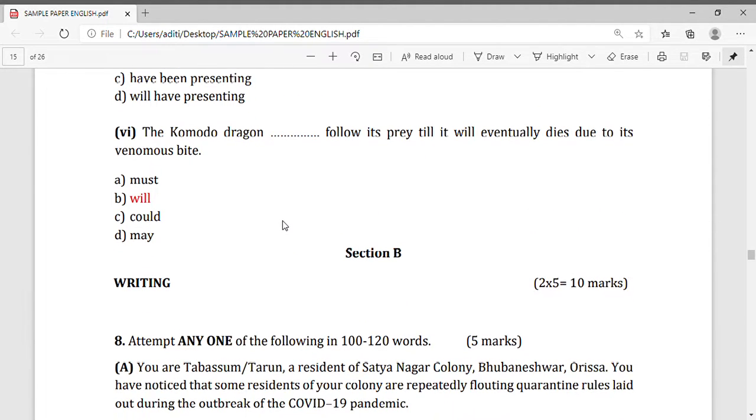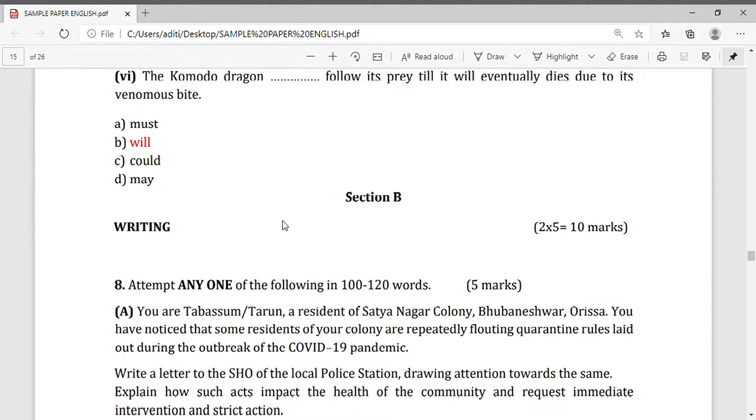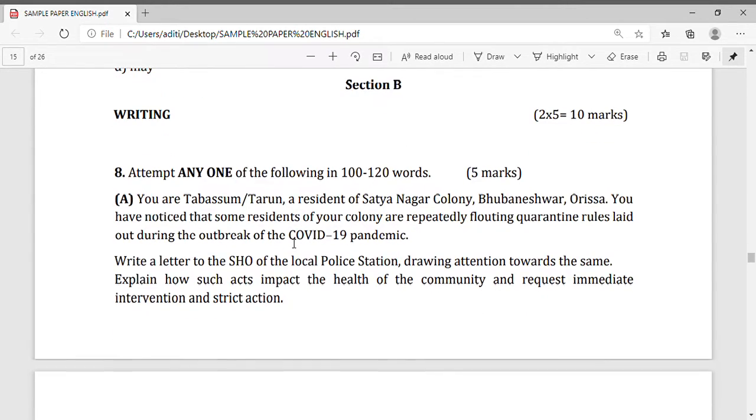Now come to the writing portion. Section B, that is 2 into 5, 10 marks. The whole writing portion is of 2 into 5, 10 marks. So here question number 8 you can see, that is from the writing section. Attempt any one of the following in 100 to 120 words, and it carries 5 marks.